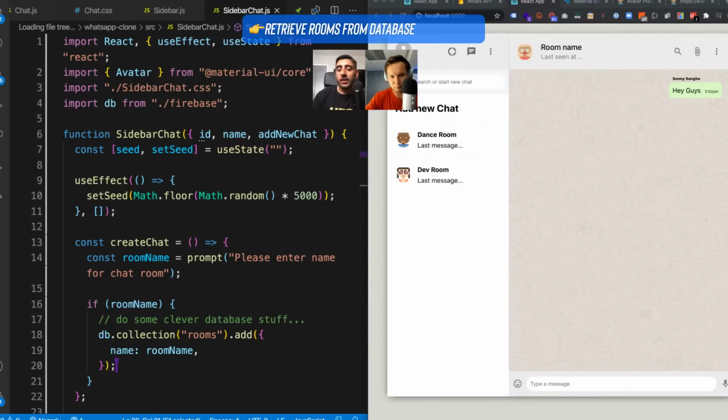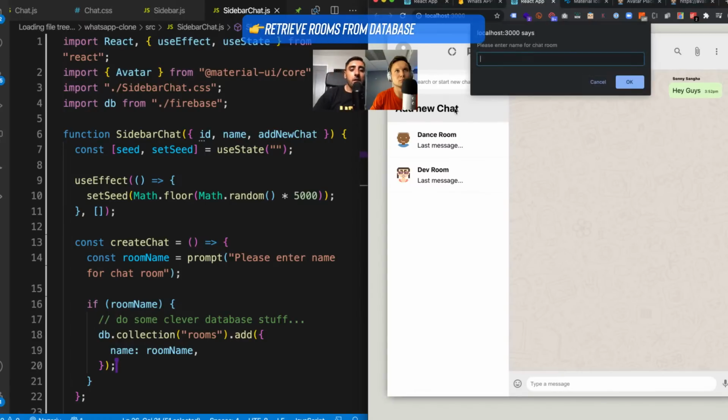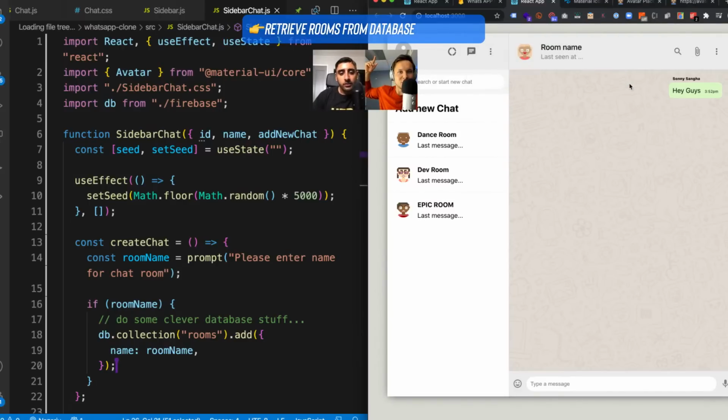So now, if you go to add new chat, Naz, go ahead and tap on add new chat for me. Let's write a name in here for a chat room. Guys, what's a good name? Let's call it Epic Room. Let's do it, Epic Room. And as soon as you click OK, look at that. That's insane, right? It just pops in real time.